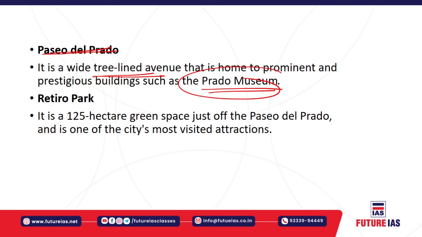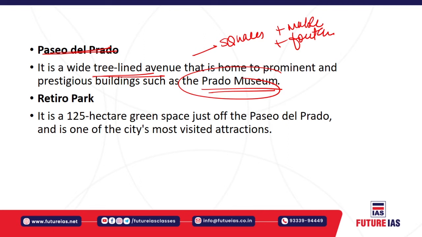It features several other prominent structures, including squares with historic marble structures and fountains, as well as the Plaza de Cibeles, which is described as the iconic symbol of the city. It was the first street of this kind to be open to all citizens, as previously parks were open only to the upper classes.